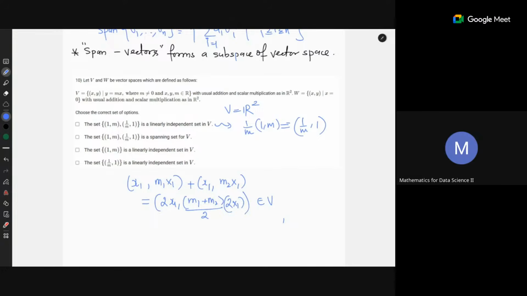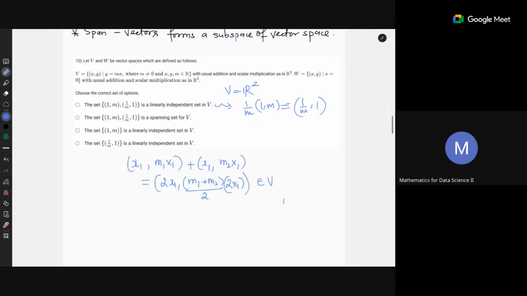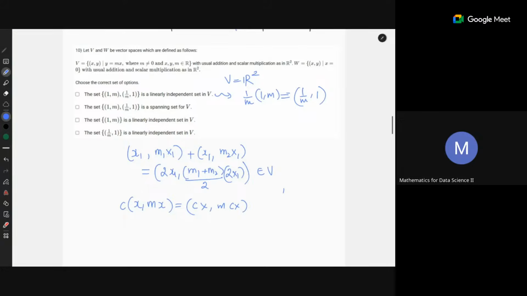Addition is well defined. All right. What about scalar multiplication? It is more different. So cx and cx, that makes sense. Just take it, and addition is different. Multiplication is different.